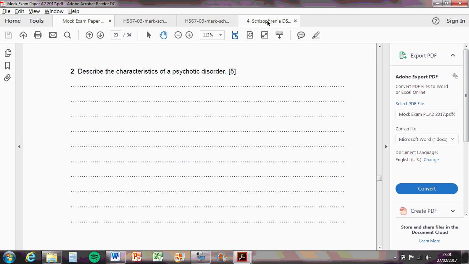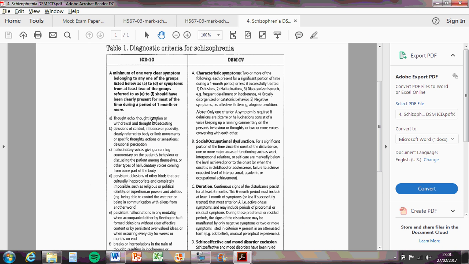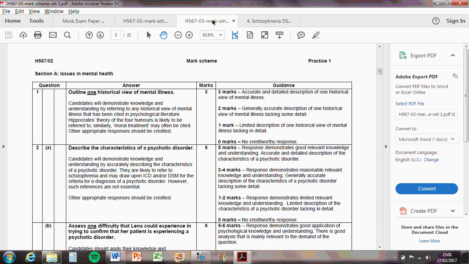I think on here you got this sheet as well, which has got all the different kind of symptoms on. So you could have listed any of those because schizophrenia is a psychotic disorder, so you can list any of the characteristics of those. And the mark scheme on here basically says you can draw on the ICD or the DSM, so any of the kind of things that are on there, and you'll get the marks for that question.